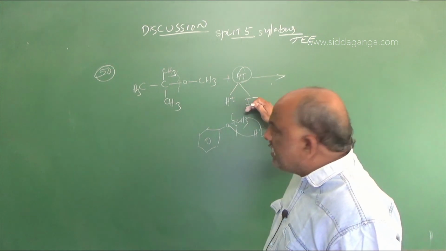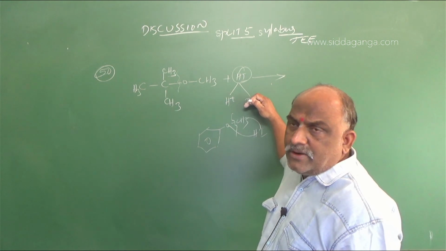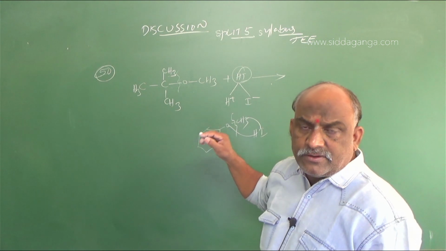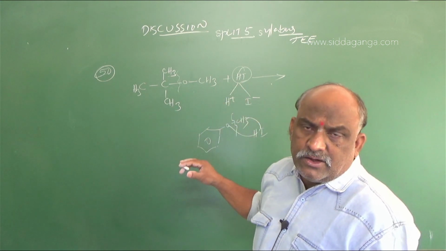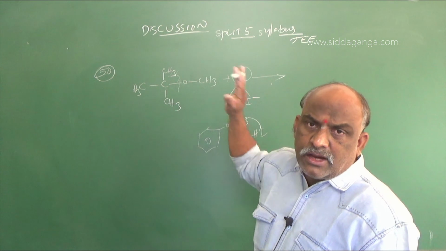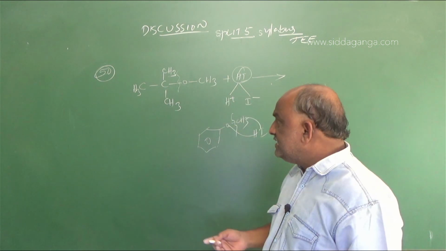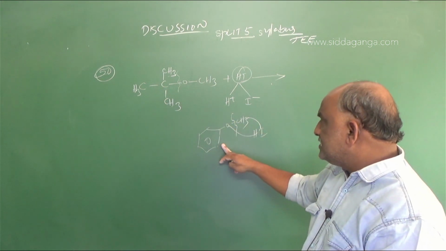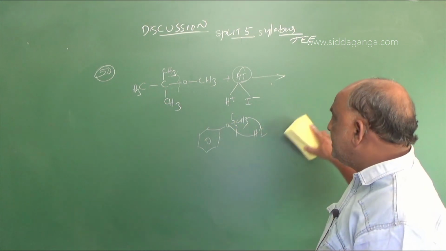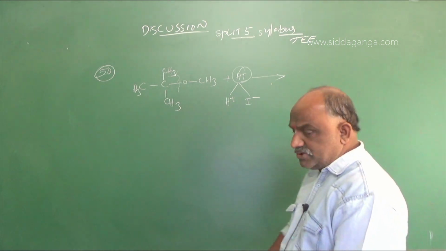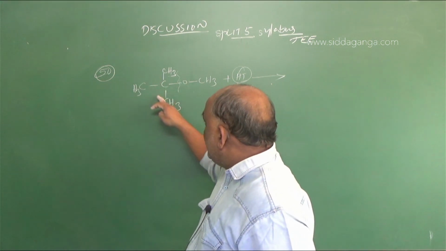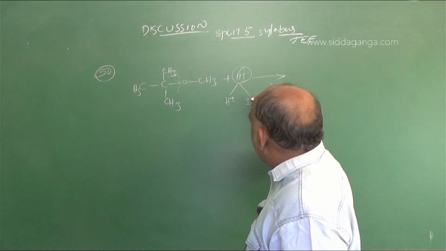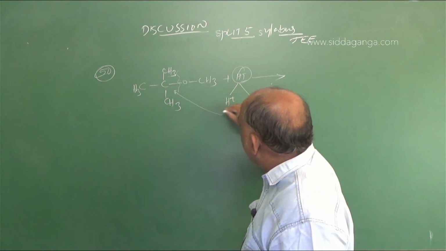Generally, the negative iodine part goes to the least alkyl group, and the positive part goes to the more alkyl group, according to the rule. But here some exceptions are there regarding ethers. We observed those exceptions for this type of example and that type of example because of the stability factor. Phenoxide ion is more stable, and the tertiary carbocation is also more stable. So you should break this side, add I minus to this side and H to this side.